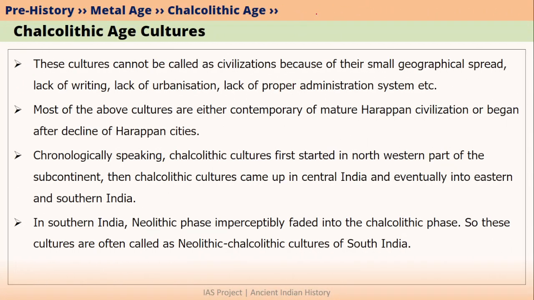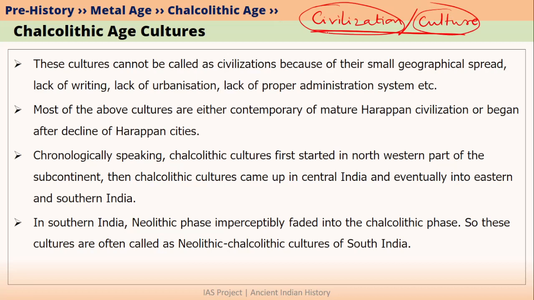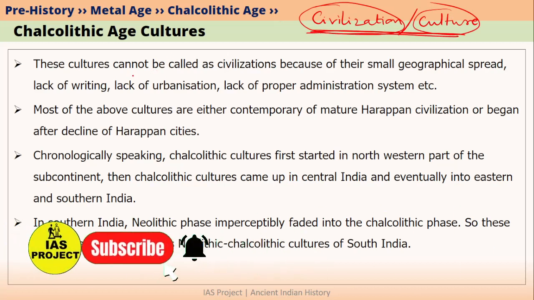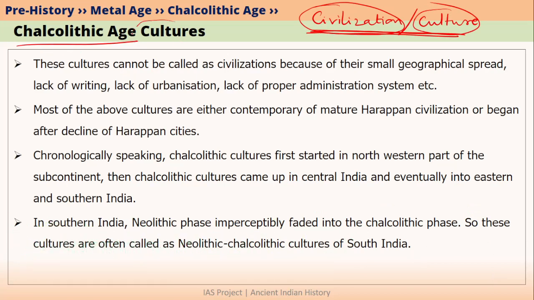So when we talked about Harappan civilization, we called it a civilization. And in some places, we also called it as Harappan culture or Indus Valley culture. So we were using both these words for Indus region. What is the difference between these two? We already talked about what a civilization is and what a culture is. So as per that knowledge, we cannot call Chalcolithic Age as a civilization. We should only call it as a culture. But in the case of Harappa, which was a Bronze Age culture, we can call it as a civilization.